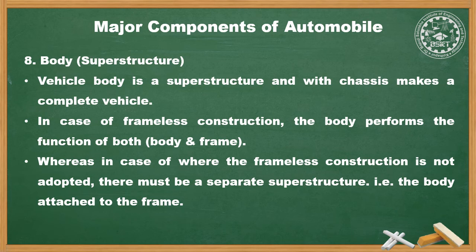The following conditions must be fulfilled by the vehicle body. It must be light, it must have a reasonable fatigue life, it should not have too many complicated components, it should ensure easy entry and exit, and it must withstand uniform stress induced.